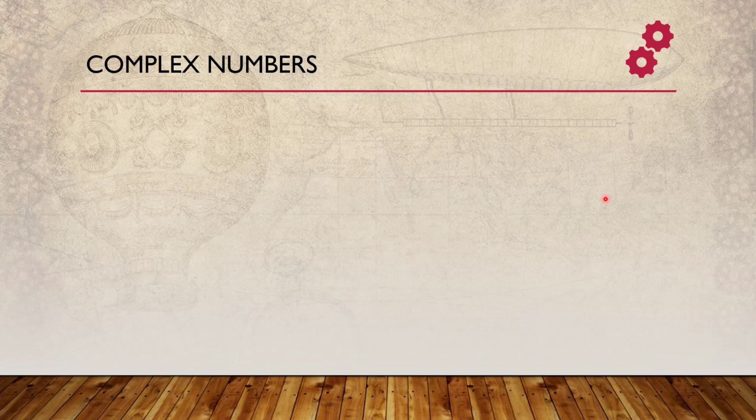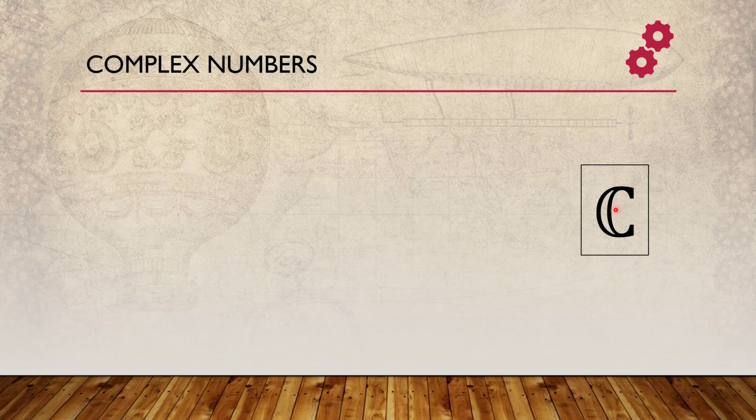Let's talk about complex numbers. If you are not familiar with complex numbers, that's fine, we will see these things. Complex numbers are denoted by the capital letter C. Why were complex numbers discovered?